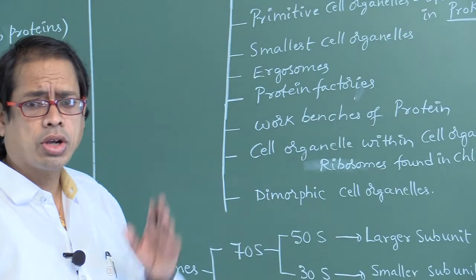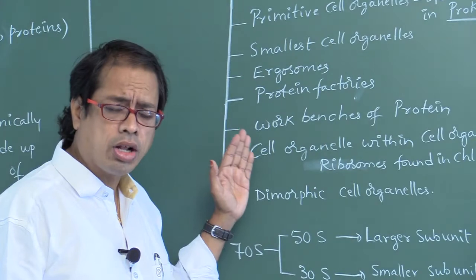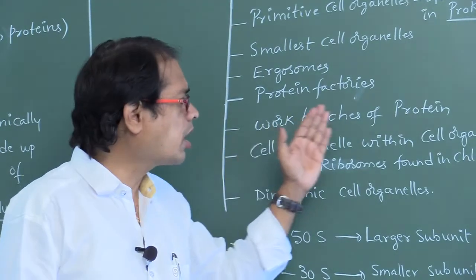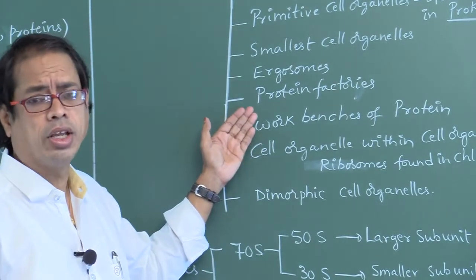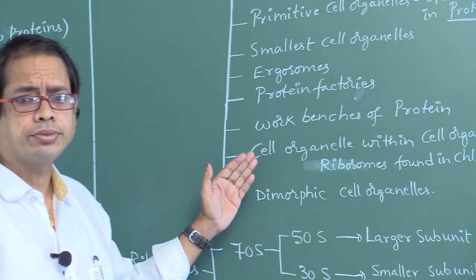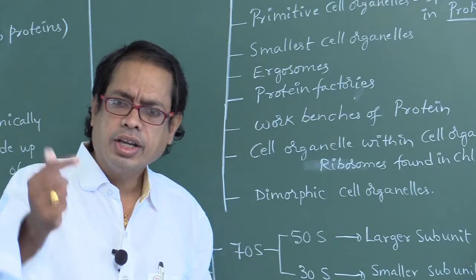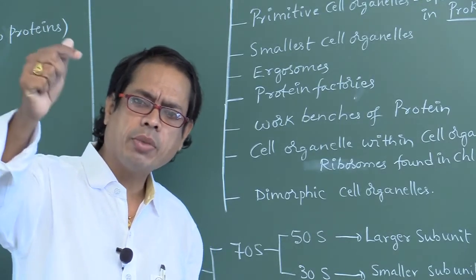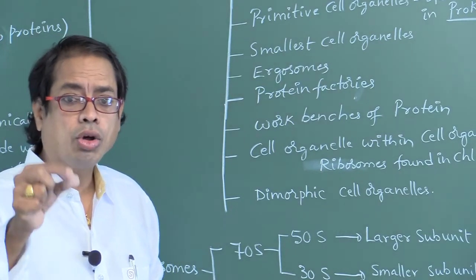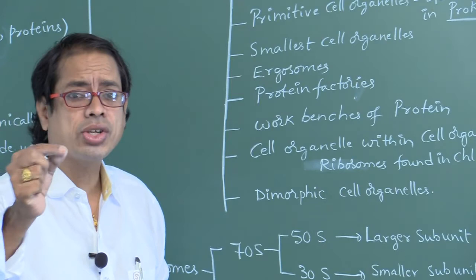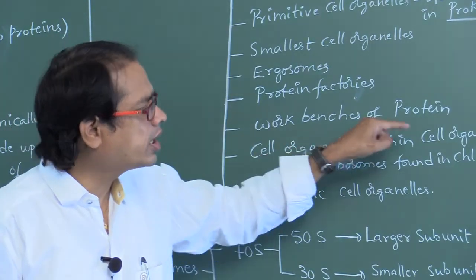These ribosomes are also called protein factories. These are also called workbenches of protein. Next, these are also called cell organelle within cell organelle. That is, inside the chloroplast and inside the mitochondria, ribosomes are present. Inside the chloroplast and mitochondria, 70S type of ribosomes are present. That's why they are called cell organelle within cell organelle.